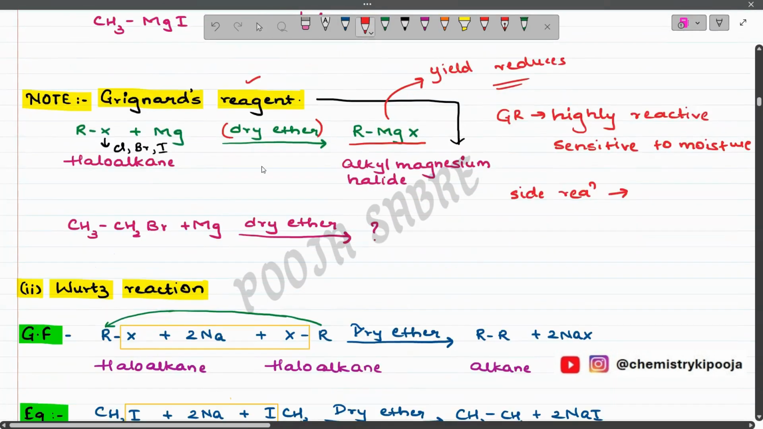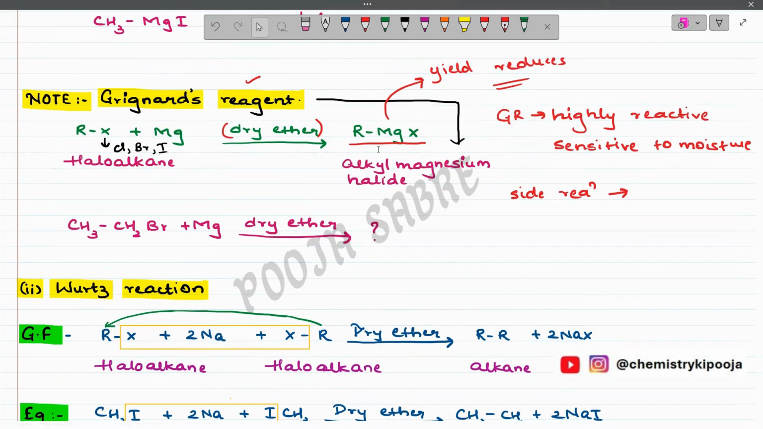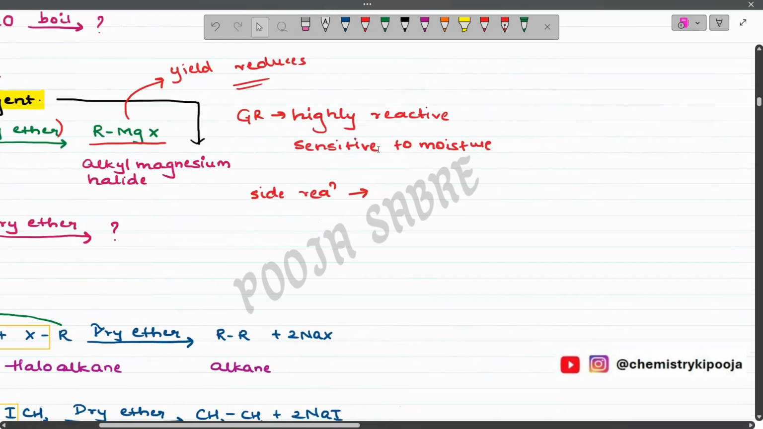So here I'm using dry ether. Why? Because we need a good yield of this Grignard reagent. Further, when this Grignard reagent reacts with water, we get n number of side reactions and different products. So in this chapter, we will be focusing on preparation of alkane from Grignard reagent. In that case, we need to use water. Clear?